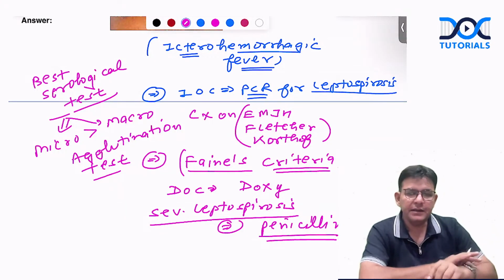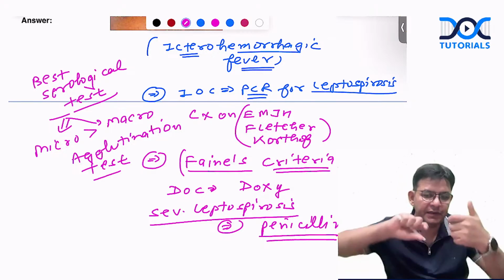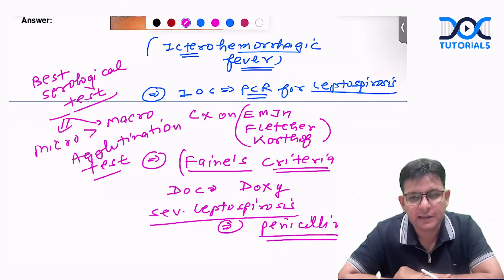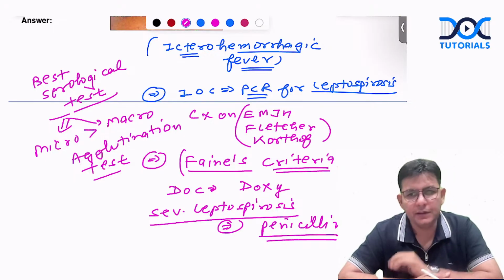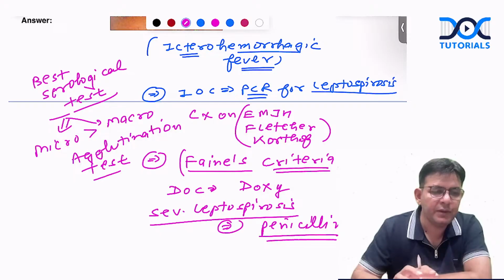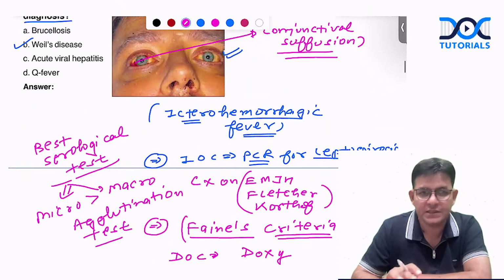Leptospira is a spirochete which has hooked ends. Important is hooked ends. Which microscopy can be done? That is dark ground microscopy, because for spirochetes, that is what we do. The dark ground microscopy. Is it fine? So all these important points you should know about Weil's disease.